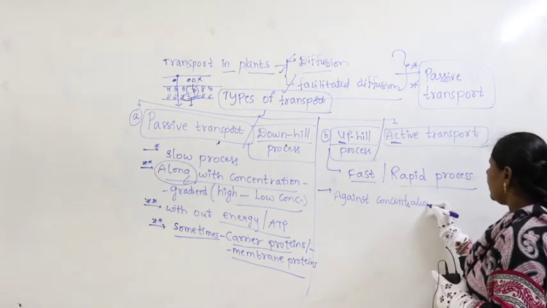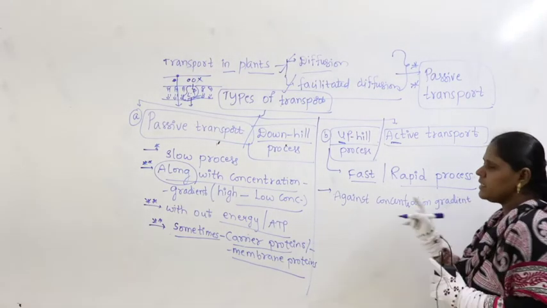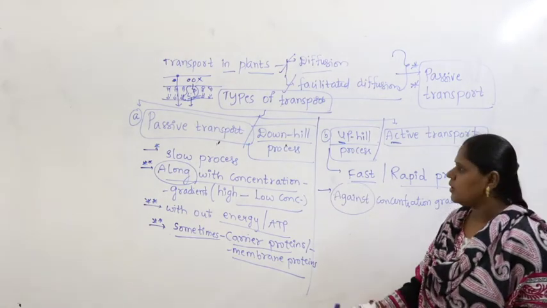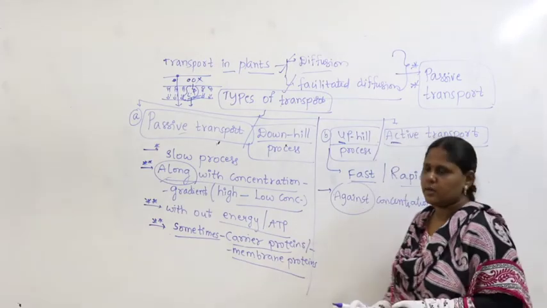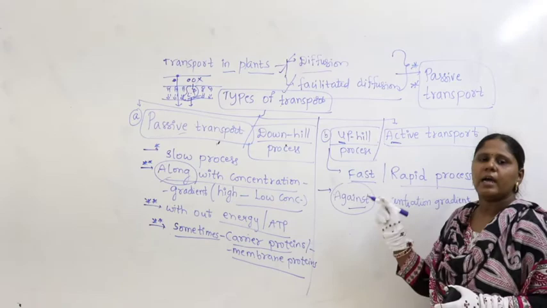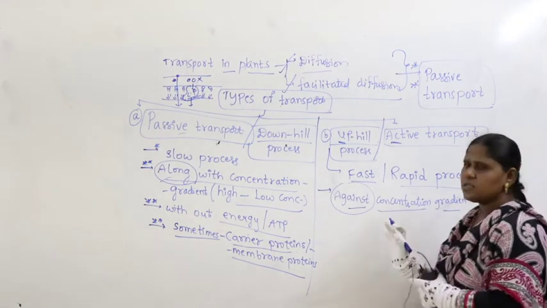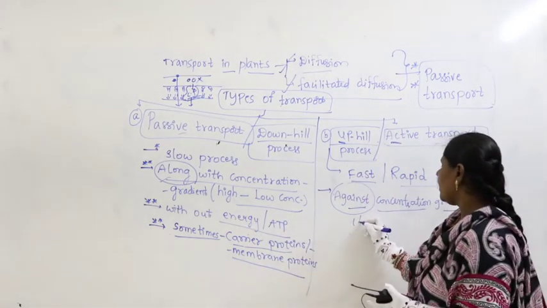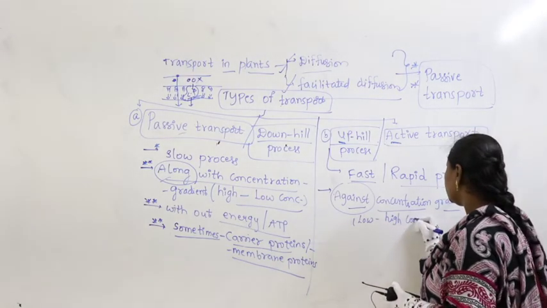What are we writing? Against concentration gradient. Guys, wherever I circle, you circle along with me. What is the difference you have to remember? Passive means along with the concentration gradient, and you circle this. Active means against the concentration gradient. Here I wrote high to low, so here you can write automatically from low concentration to high concentration.